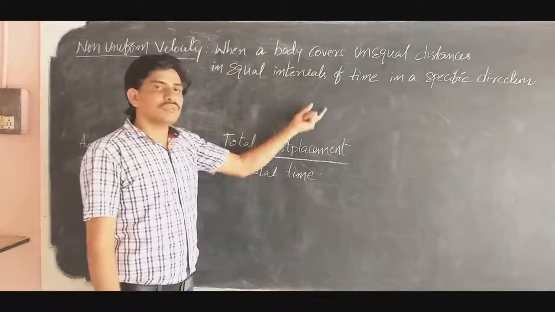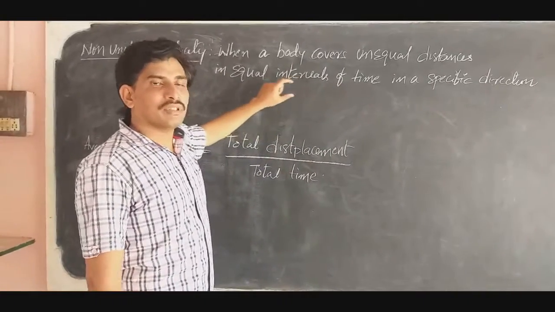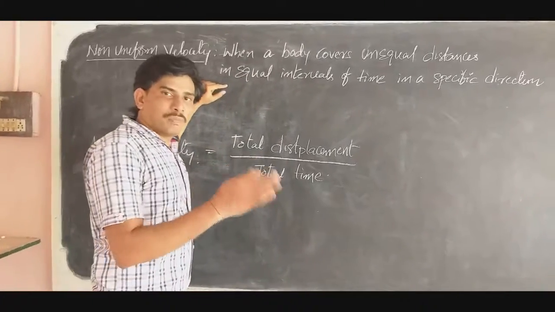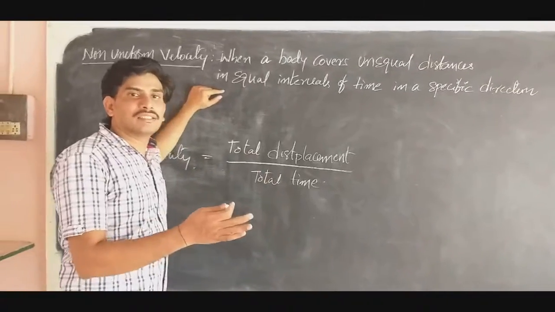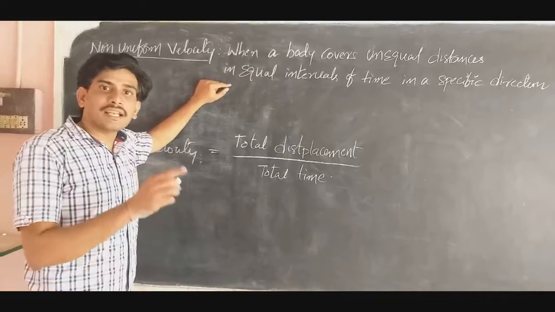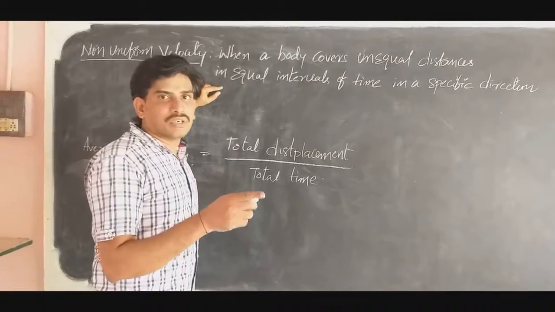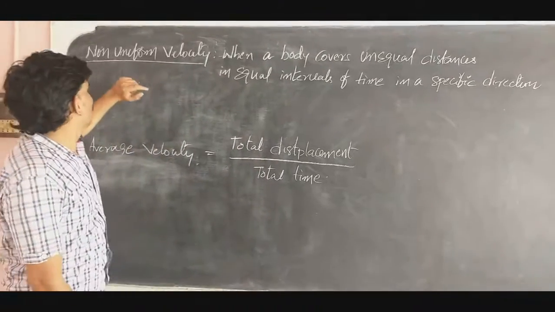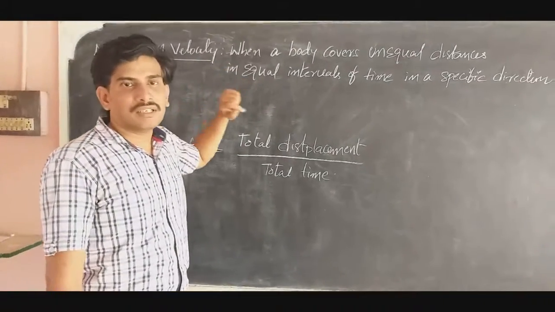Already we observed in the earlier case that even if the object is moving with a constant speed, like 20 meter per second, if its direction changes, then we need to consider it a non-uniform motion, because its direction is changing, not only the magnitude. If direction changes, you need to consider that the physical quantity is changing. That's why non-uniform velocity is concerned not only with the magnitude, but also with the direction.